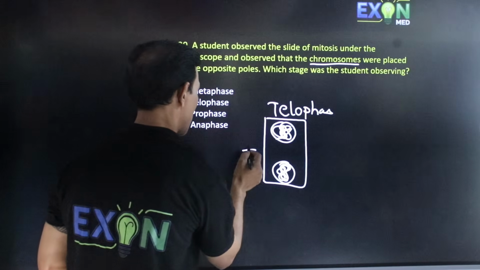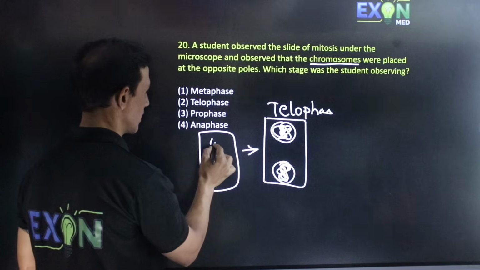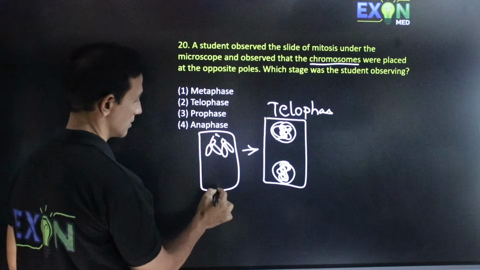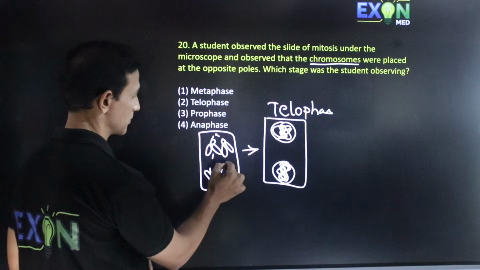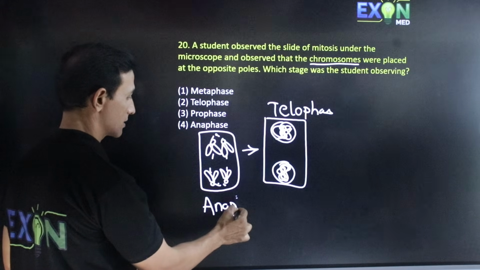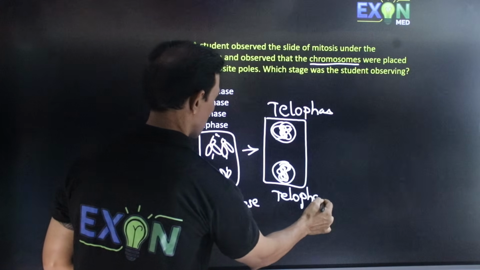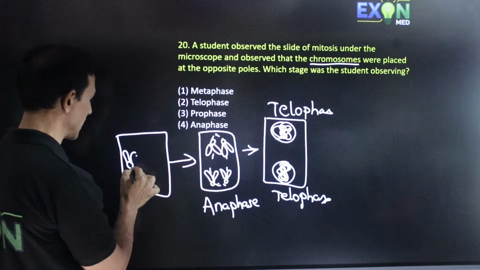Previous to this one, you can find a stage where chromosomes are present towards the polar region, held by spindle fibers. This stage is called anaphase. This is telophase. And previous to this comes the stage where all the chromosomes are arranged on the equatorial plate.